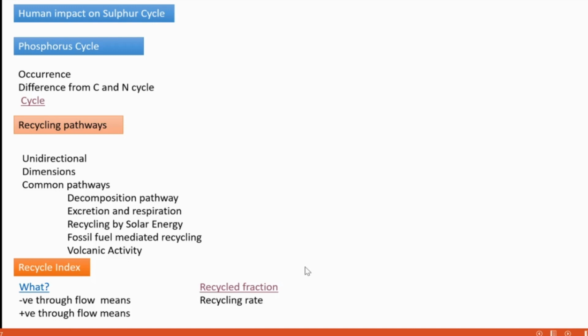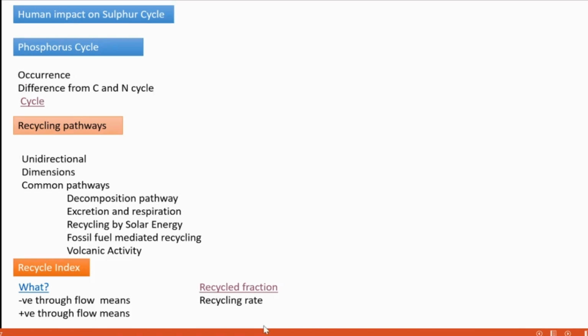Okay, then recycling rate. What is the recycling rate? Recycling rate means it is the speed, how fast that cycling is happening. And this cycling rate is rapid in tropical forests and less rapid in cold lakes and tundra. With this we finish today's section and this chapter.